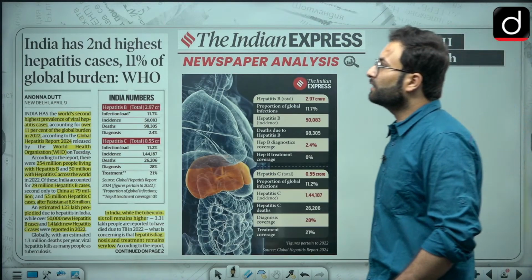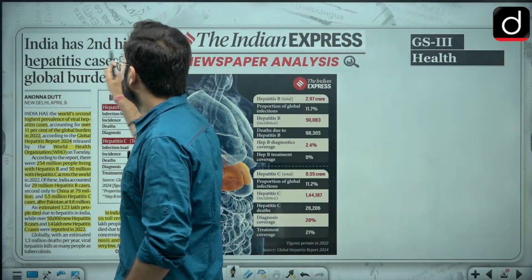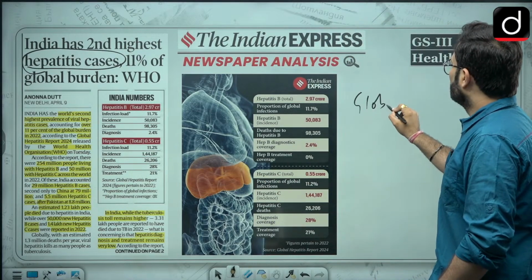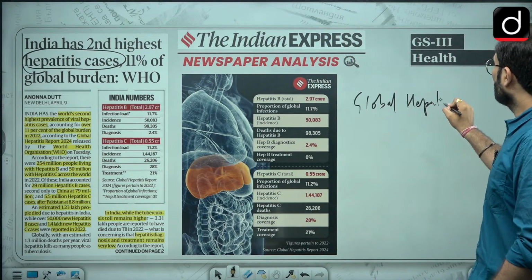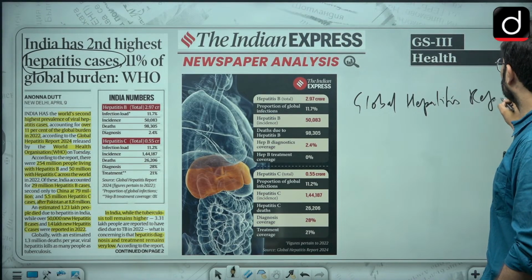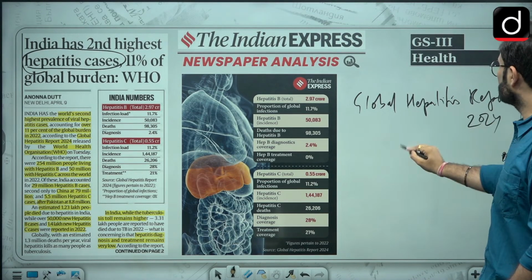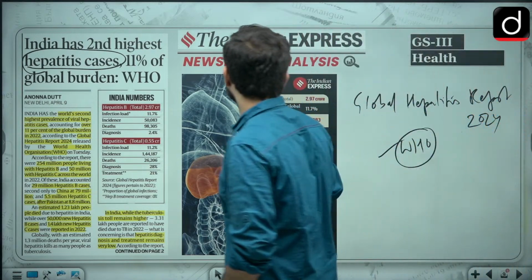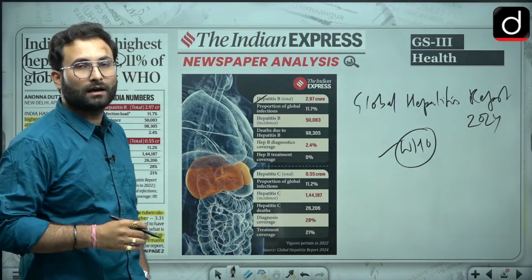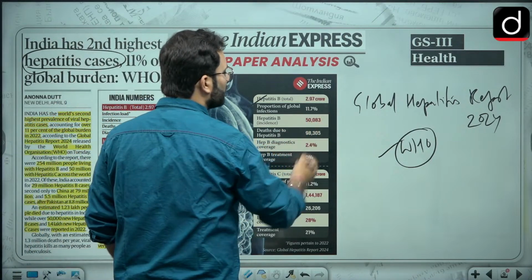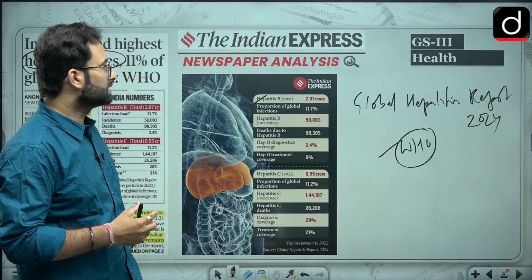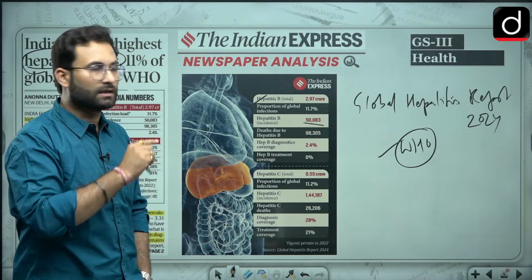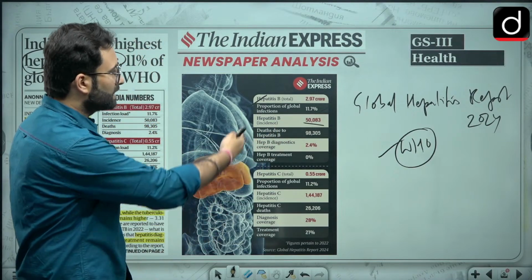Now next is related to India's highest hepatitis cases. Okay, there is certain data which has been given by the Global Hepatitis Report 2024, released by the World Health Organization, WHO. So please remember that. So what the data is saying is that the proportion of global infections is nearly around 11.7%, and then when we are talking about cases of hepatitis B, they have increased by 50,000 in that particular year, 2020, last year basically, the data is saying.